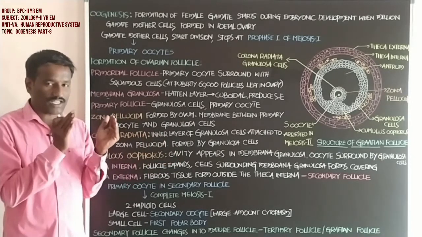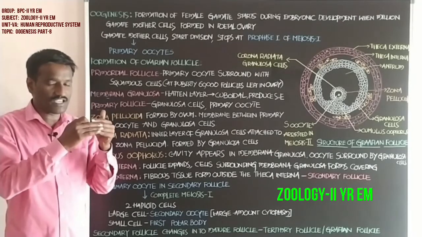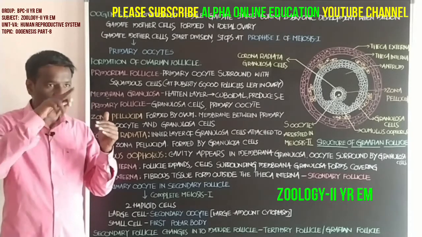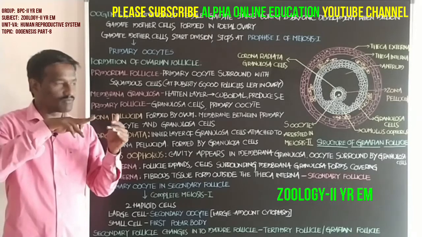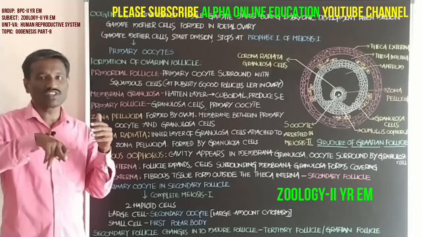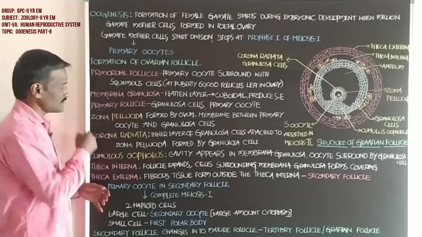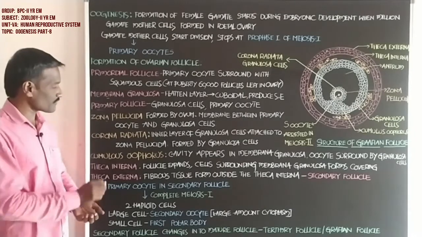Firstly, in this arrangement, the primary oocyte is there. The primary oocyte is surrounded by the zona pellucida. The zona pellucida is surrounded by the granulosa cells. Okay, this is about the zona pellucida.